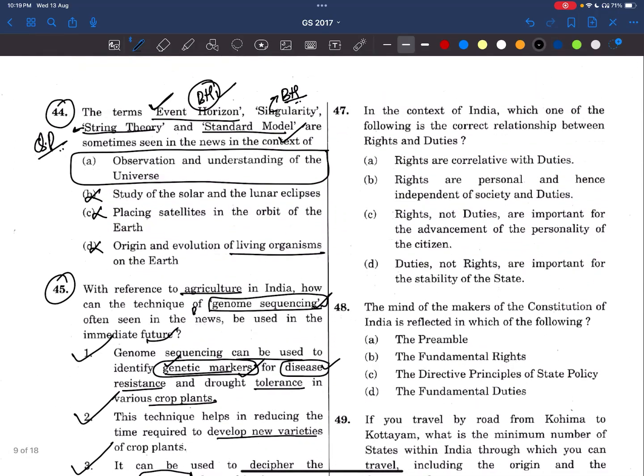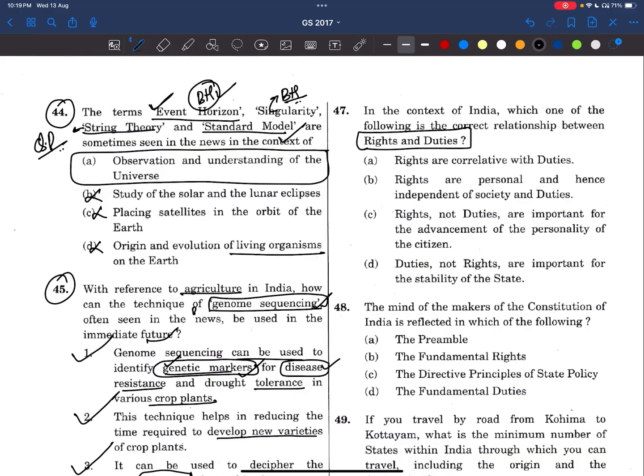In the context of India, which one of the following is correct? Relationship between rights and duties. See here, there are 2 persons sitting together. I have a few rights and you are also having a few rights. But if we do whatever we like with our rights, it becomes chaos, it becomes anarchy.